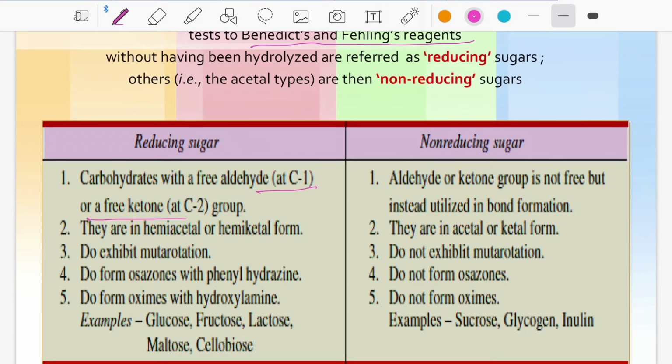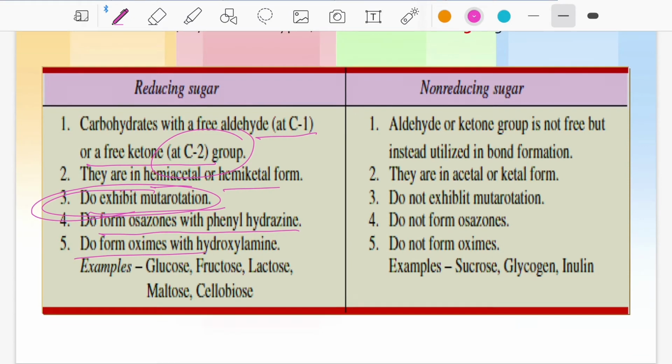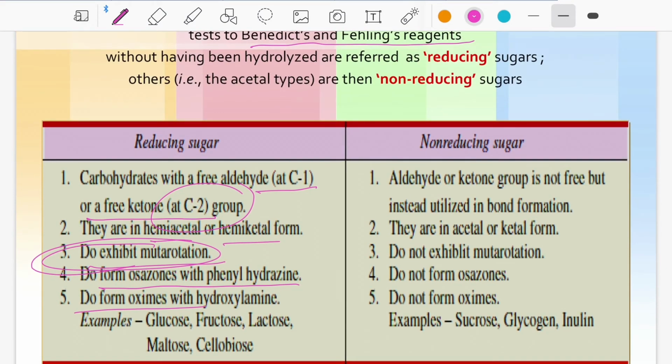Reducing sugars are carbohydrates with a free aldehyde at C1 or a free ketone at C2. They are in the hemiacetal and hemiketal form, and they exhibit mutarotation. Okay, this is an important point. Reducing sugars do form osazones with phenylhydrazine, and do form oximes and hydroxylamine derivatives. Examples are glucose, fructose, lactose, maltose and cellobiose, which are reducing sugars.